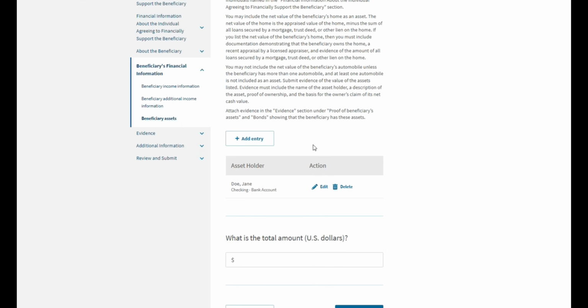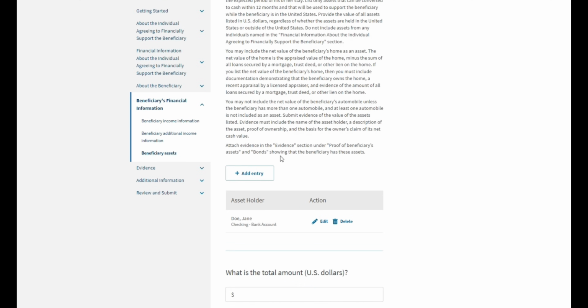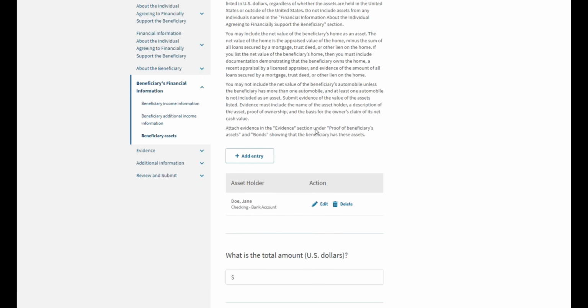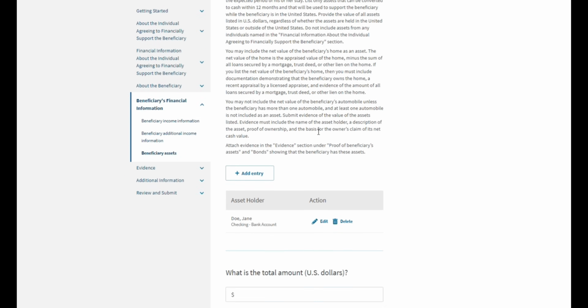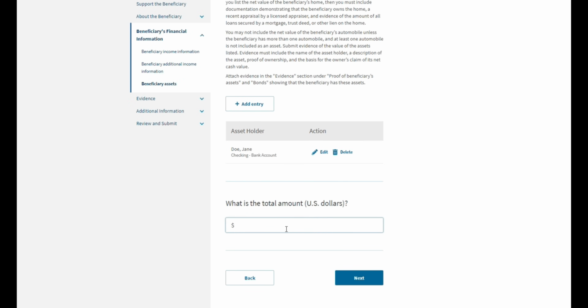And if there are any additional beneficiaries, say for instance, if Jane had a spouse who is also immigrating at the same time, then we might add him here. But if there are no other assets available, we don't have to write anything here. And the total amount in US dollars, we'll just write whatever the amount was that we listed here.